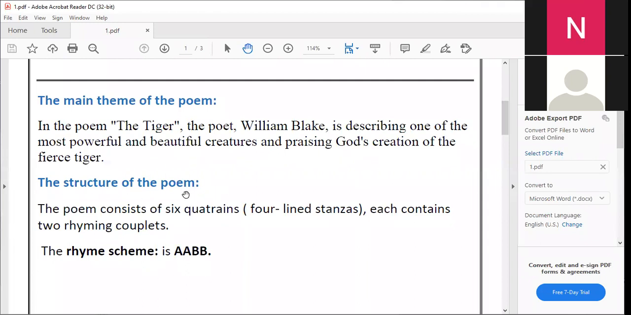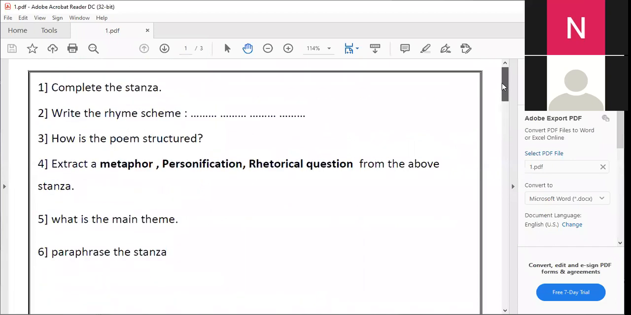If you are asked how is the poem structured, write these 2 lines. The poem consists of 6 quatrains. Each contains 2 rhyming couplets. Okay. Another kind of question is to extract a metaphor, a personification, or a rhetorical question from the above stanza. They will ask you about one figure of speech to extract. It will be named and specified, like a metaphor, a personification, a rhetorical question, an alliteration, and so on.